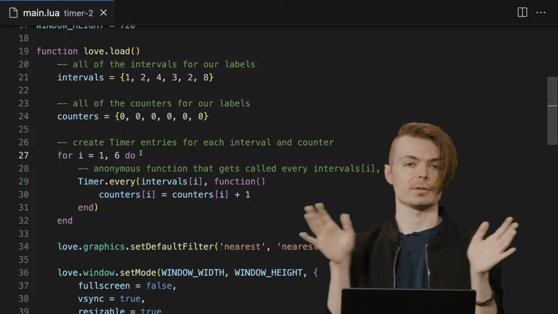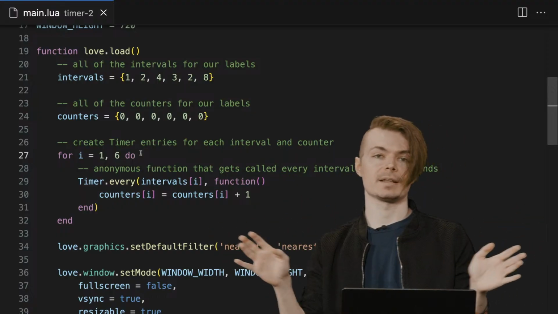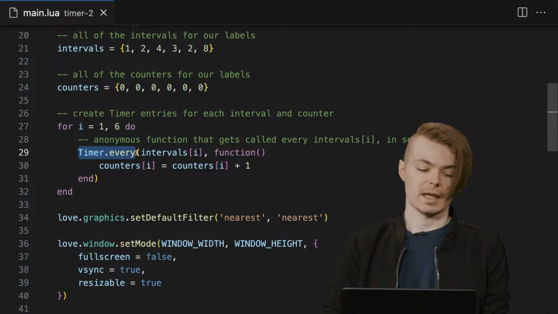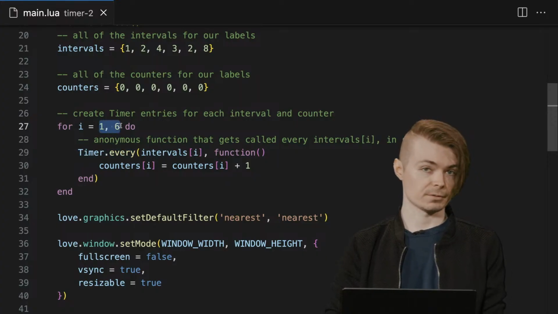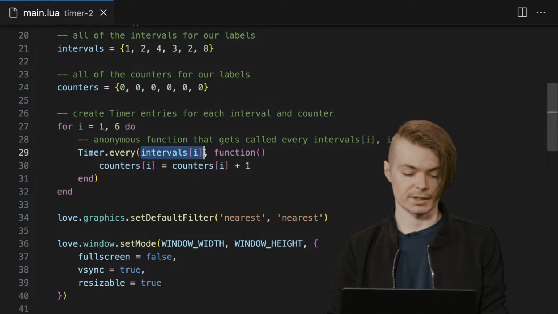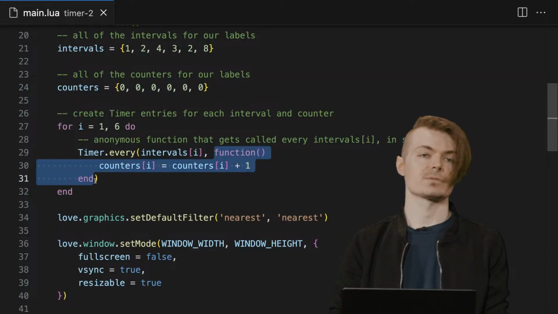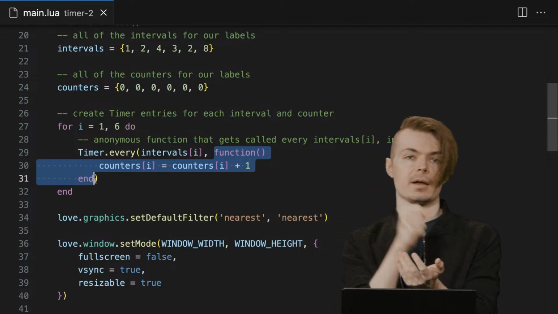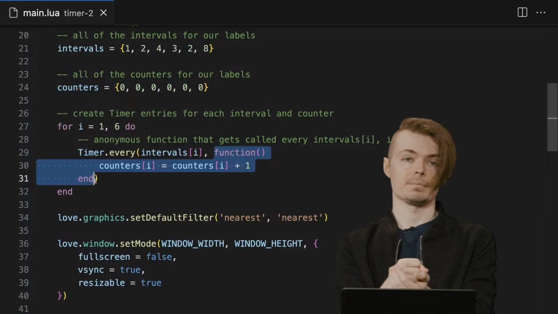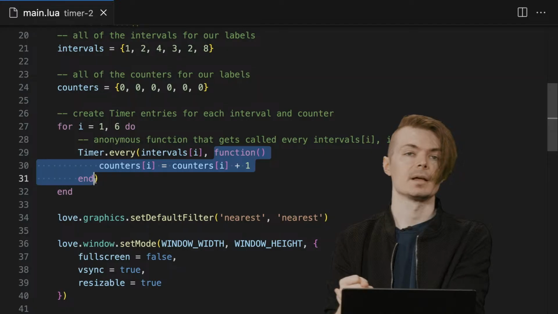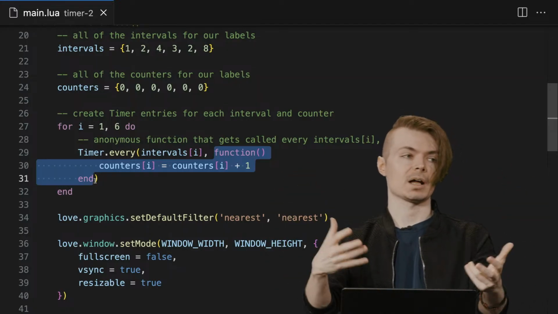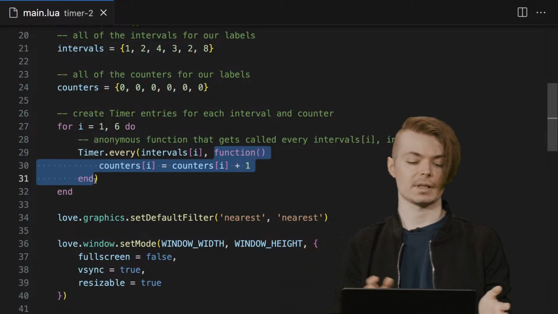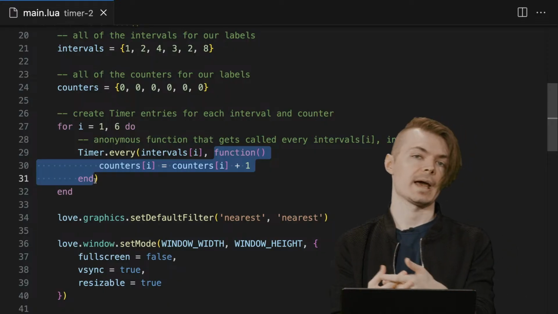Rather than keeping track of all of the delta time and updating them and then having all of that chaos of code, we can just use timer.every and loop over that list of intervals and say every whatever that interval is. Notice I'm passing it an anonymous function. It's basically making a contract that says after every increment of that period of time, I'm going to execute this block of code that you give me. This is, again, the anonymous function idea we looked at with state machines. Here it allows us to give it behavior that should happen at a certain point in time.